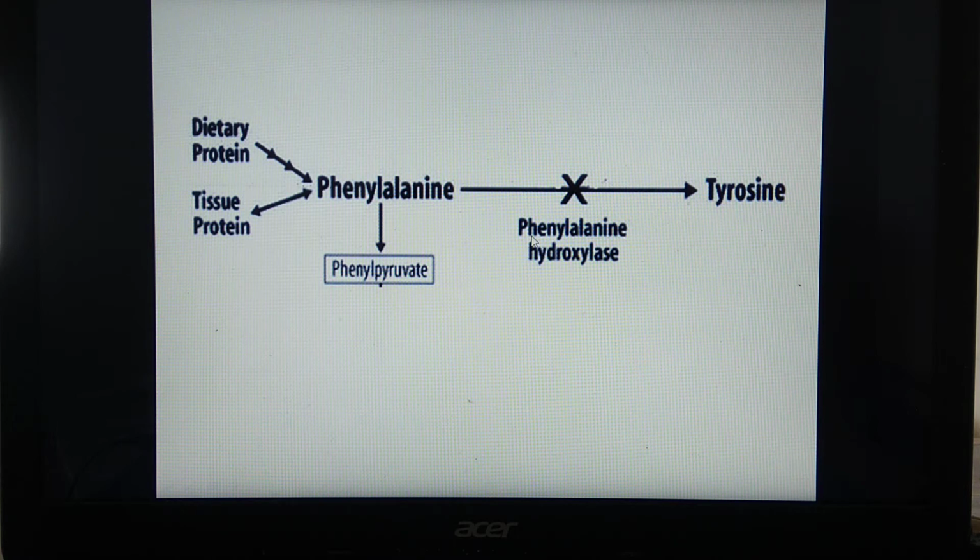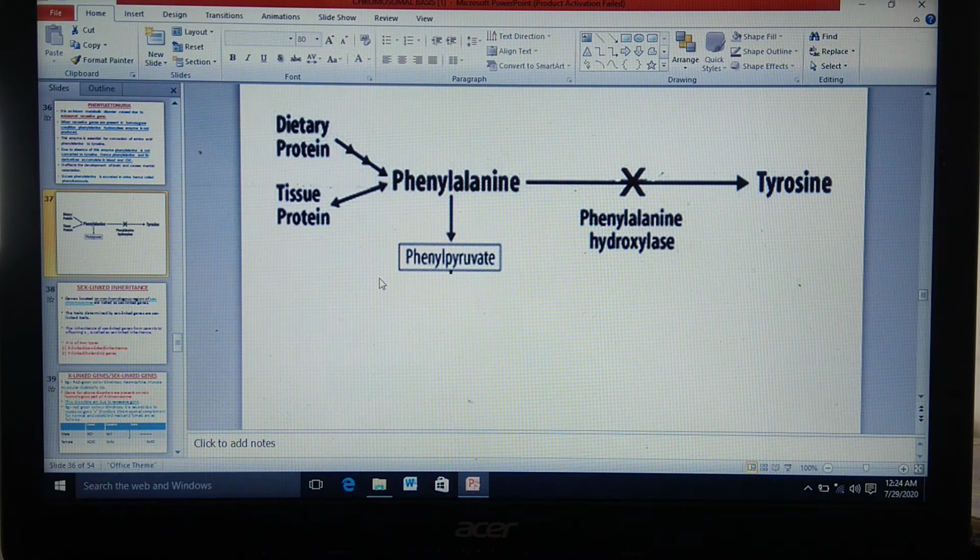But due to absence of the phenylalanine hydroxylase enzyme, it cannot be converted into tyrosine, and instead it accumulates in the blood and the CSF. As it accumulates in the blood, later on it is excreted through urine, and that's why it is called phenylketonuria. So we have studied one Mendelian disorder, phenylketonuria, in the previous lecture, and now we are going to study thalassemia.